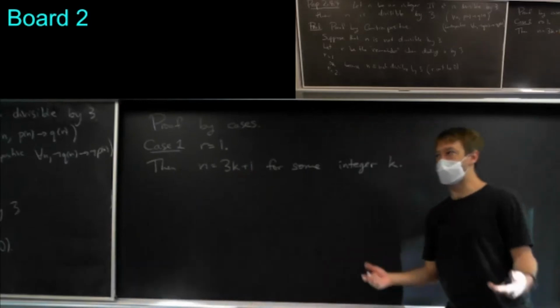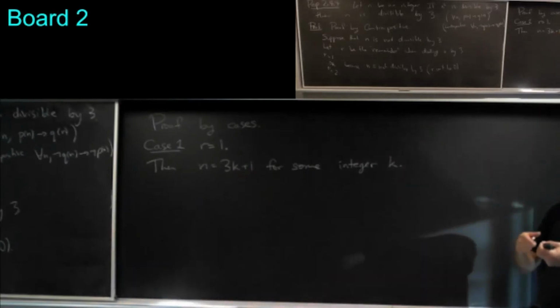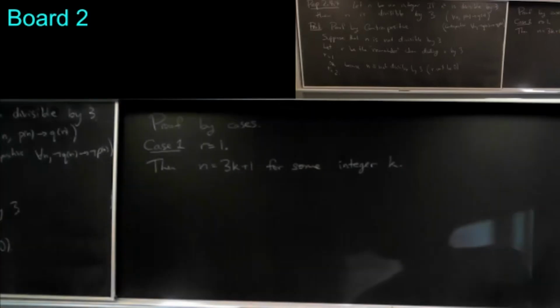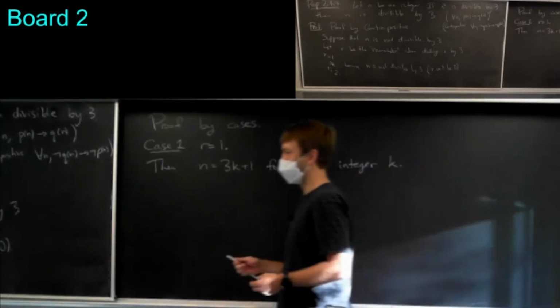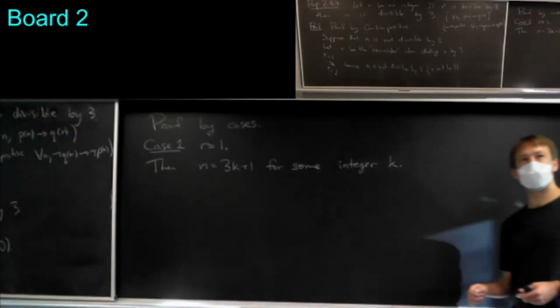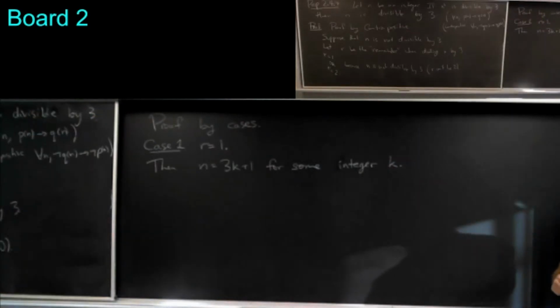Like 13, for example, has a remainder of 1. 13 is 3 times 4 plus 1. Any suggestions for what I should do now? Do we know what I want to prove? We're proving the contrapositive, right? I'm assuming n's not divisible by 3. What should I do? Any thoughts?